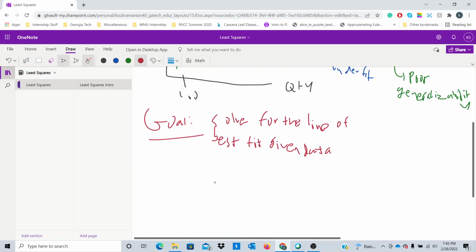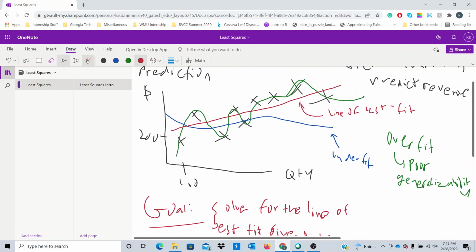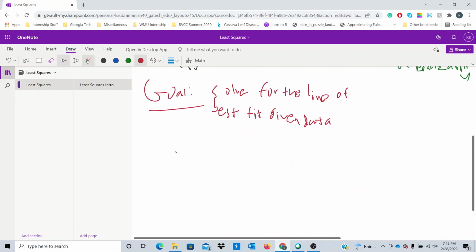But now you might ask, okay, I get that we are solving for a line of best fit, but what line do we use? Suppose I didn't have a computer or anything. What line can I use to perfectly fit this data, or maybe fit it to the best of our ability? So you might have something like this.